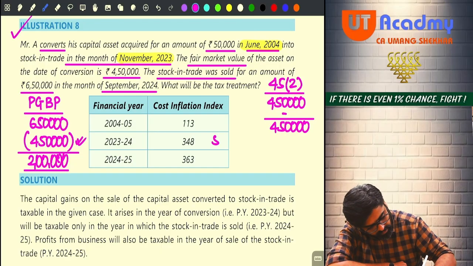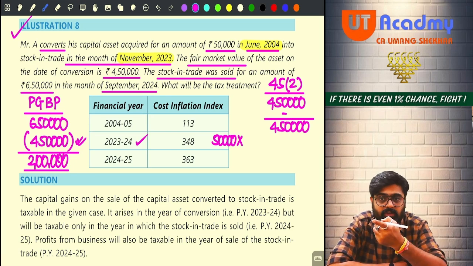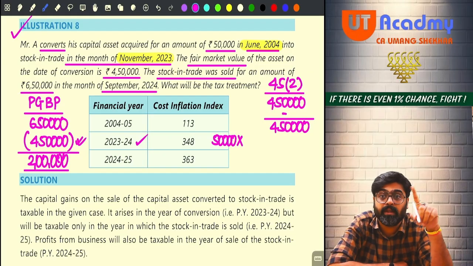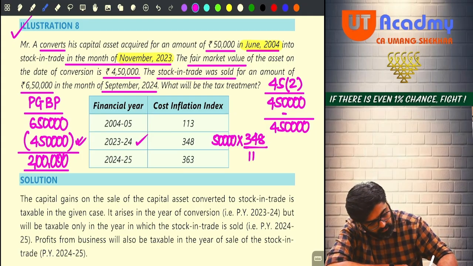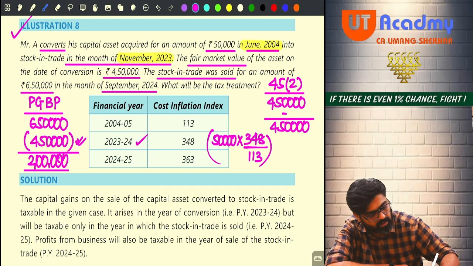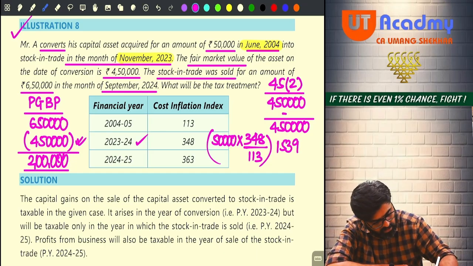Multiplied by CII of transfer year. What is the year of transfer? 23-24. Conversion year is 23-24. Don't take 363 by mistake. The year in which the asset was converted, that year is November 23, means 23-24. So multiplied by 348, divided by year of acquisition, that is 45, you will get 113. So 50,000 into 348 divided by 113 will give you 153,982. No improvements, sir.